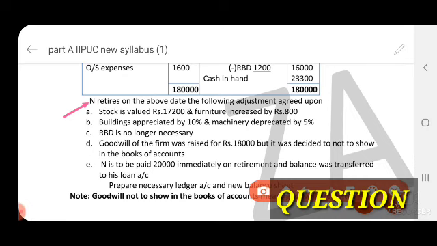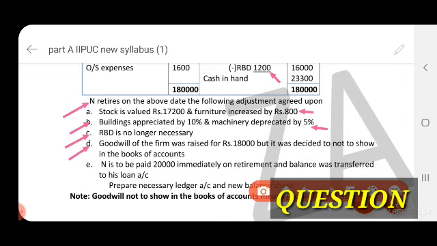Furniture increased by 800 is an appreciation, revaluation account credit side. Buildings appreciate by 10%, revaluation account credit side. Machinery depreciate by 5%, revaluation account debit side. RDD is no longer necessary, so the amount is 1,200, revaluation account credit side.